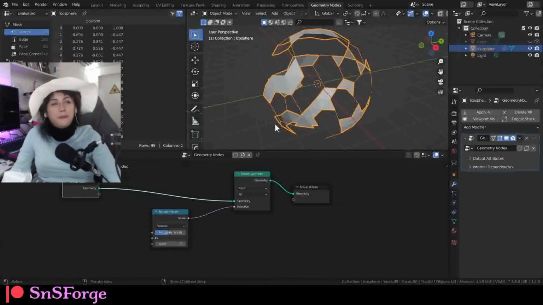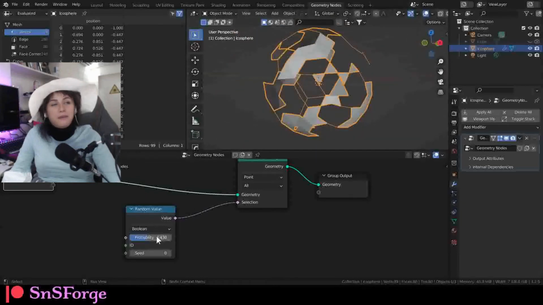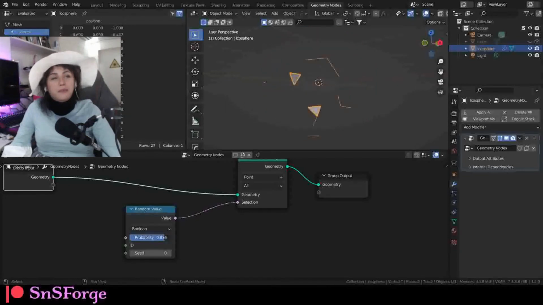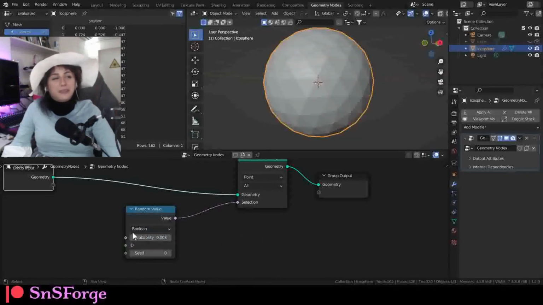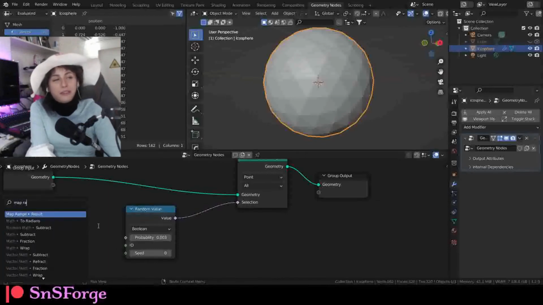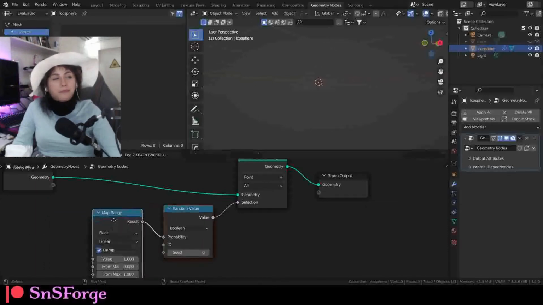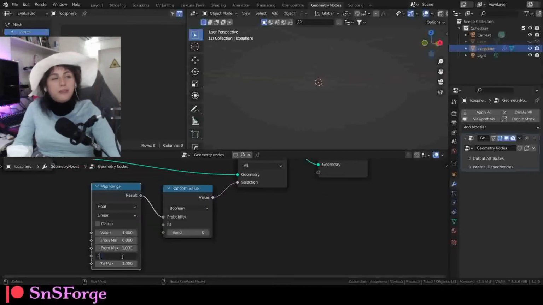So we kind of want to reverse the values, because with audio it's like no sound is 0, with maximum sound is like here. So like tick tick tick tick, so it's a reverse. So we're going to add a map range like that, and then we're going to reverse the thing here. So like 0 to 1 becomes 1 to 0 like that.